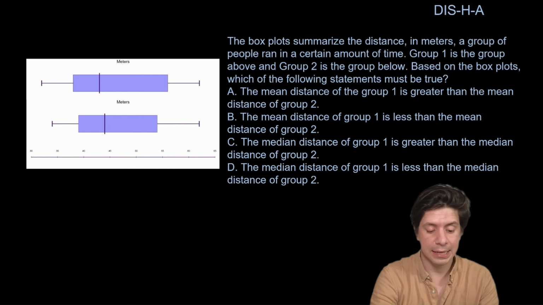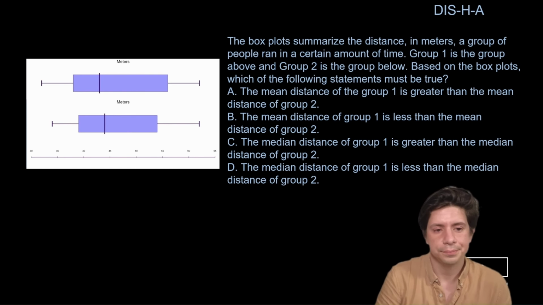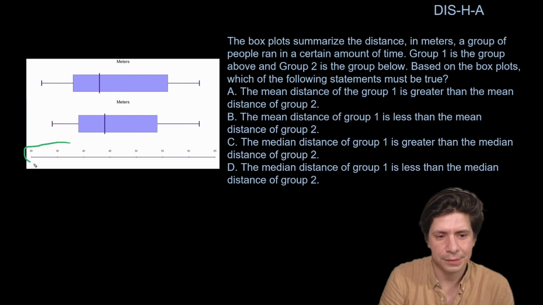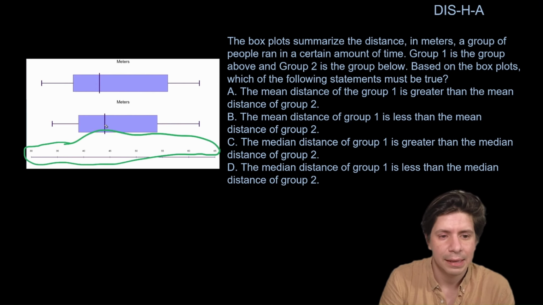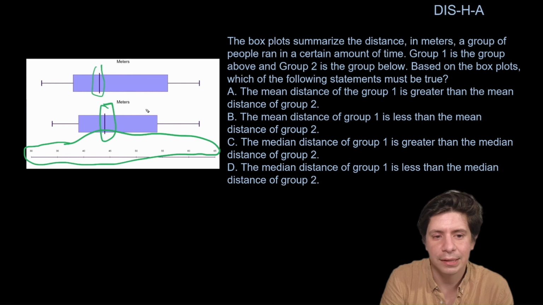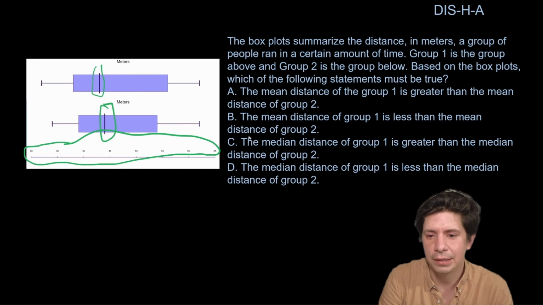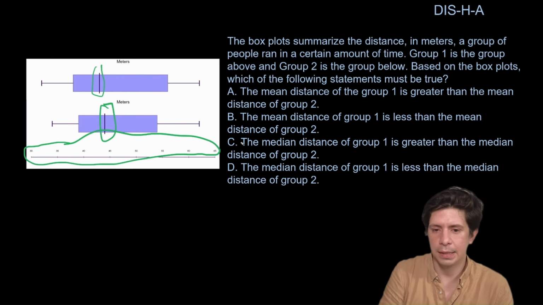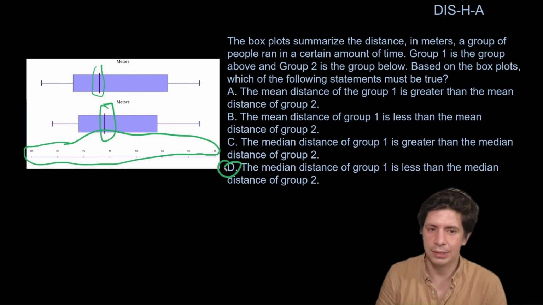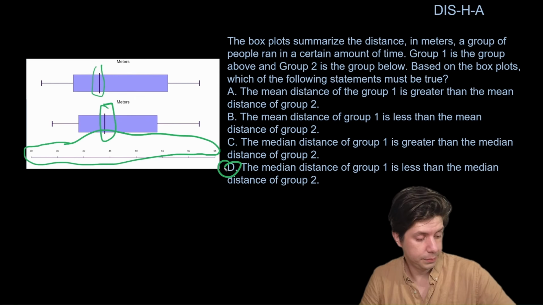So they're using the same axis here, even if we can't totally read it. And this one is greater, right? The median is greater than this. So the median of Group 2 is greater than the median of Group 1. And that would give us D. The median distance of Group 1 is less than the median distance of Group 2.